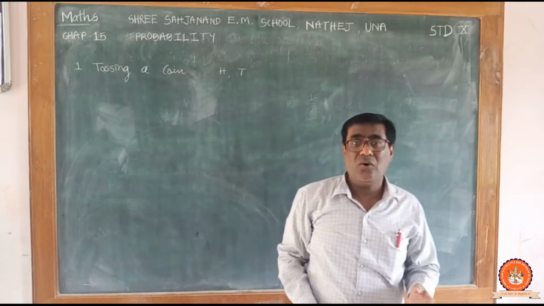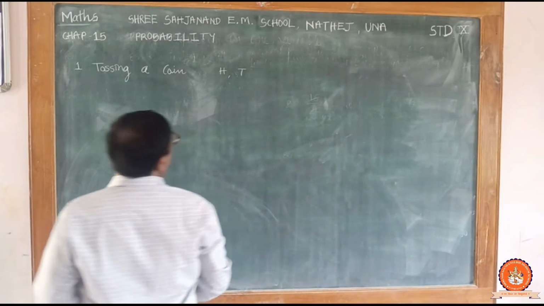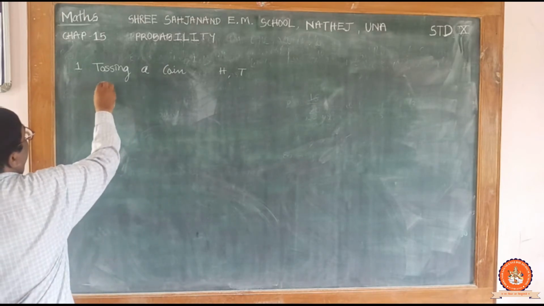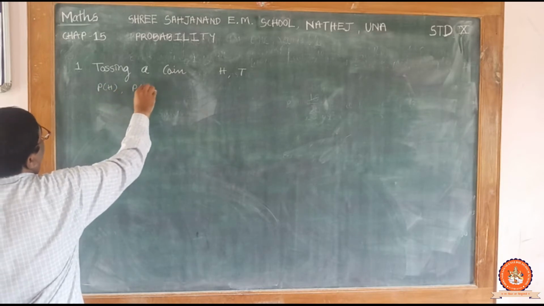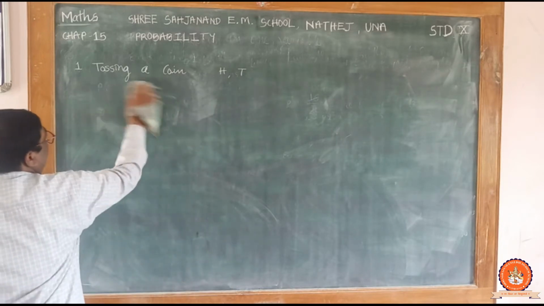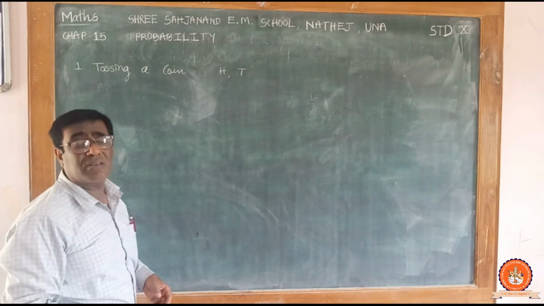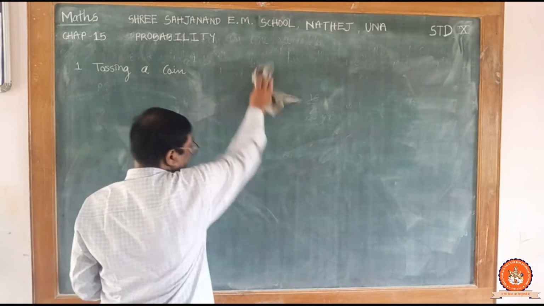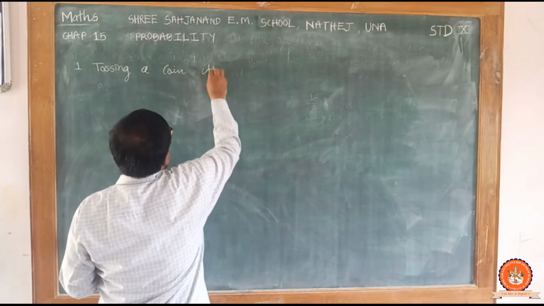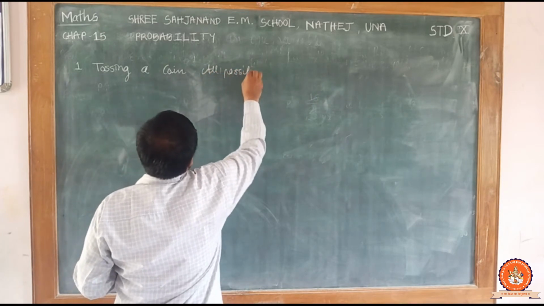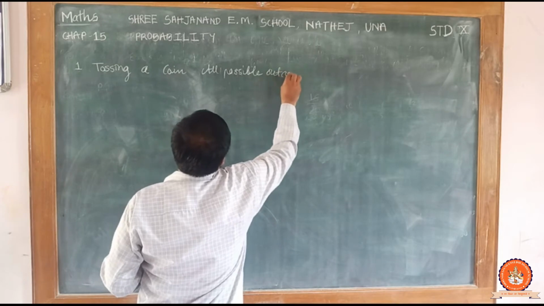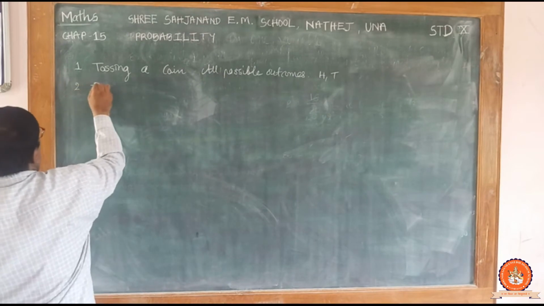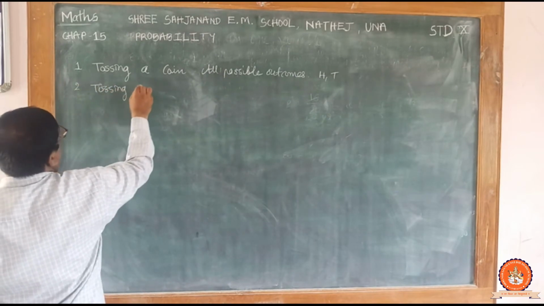You can get head or you can get tail. You can think of the probability of head or the probability of tail, but we shall discuss that later on. First of all, we will discuss the experiment and all its possible outcomes. Now, tossing two coins.